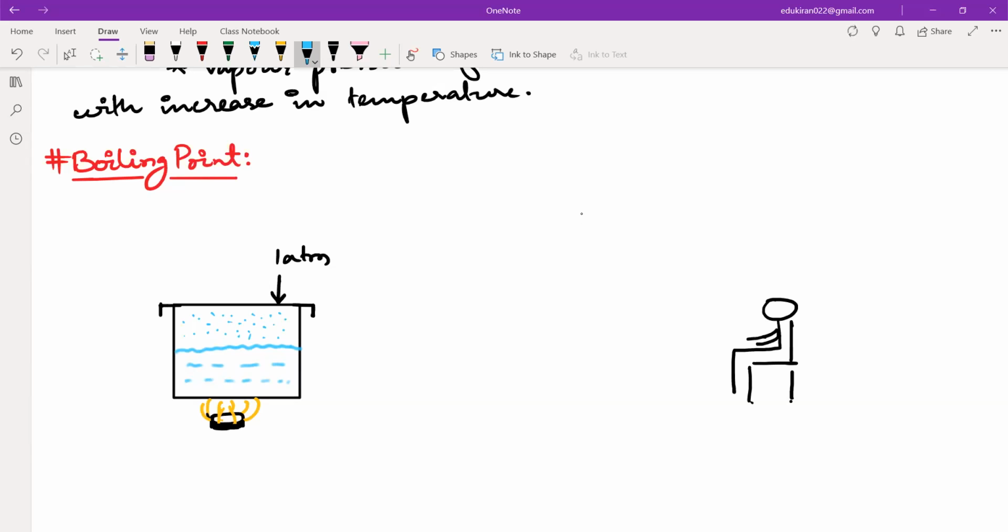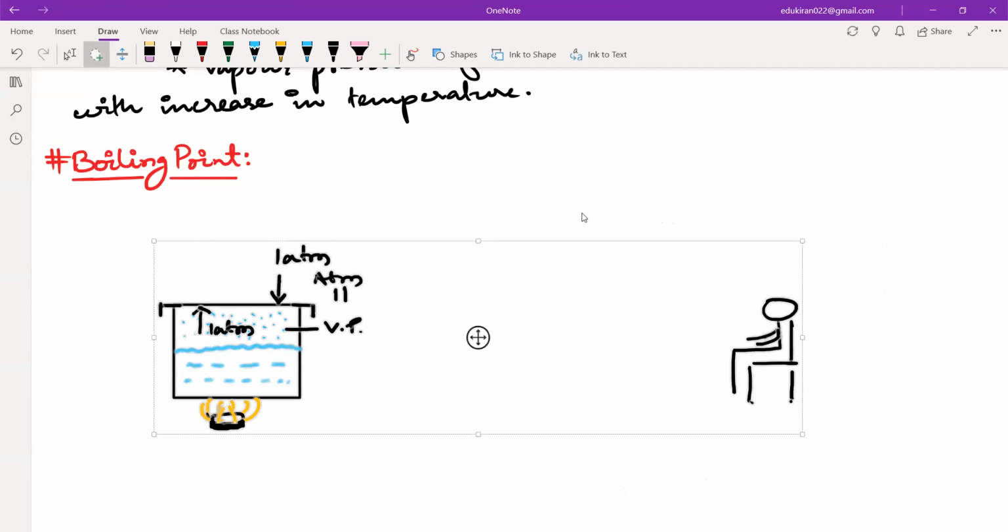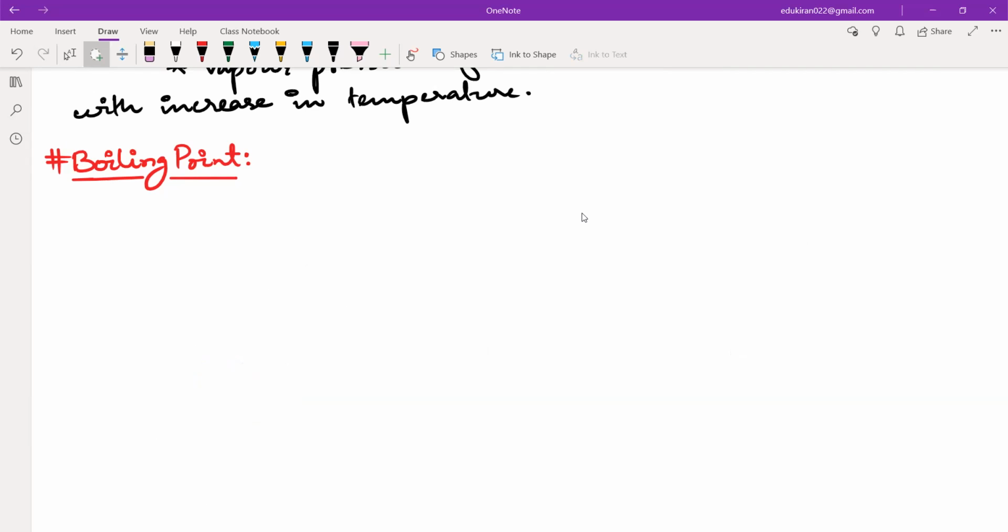Pressure will increase. And if the vapor pressure of the liquid becomes equal to 1 atm, then the lid will get a bit disbalanced, right? It is getting force from above and from below, that is why it will get a bit disbalanced, and then you will see that it is moving. All of you understood this? So boiling point is the point at which vapor pressure is equal to the atmospheric pressure. Got this? Does anyone have any doubt? No doubt, right? Okay, fine.